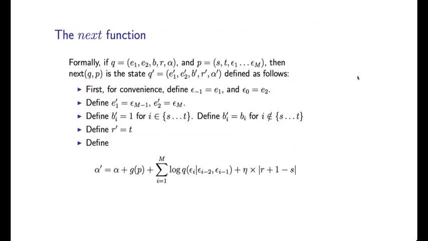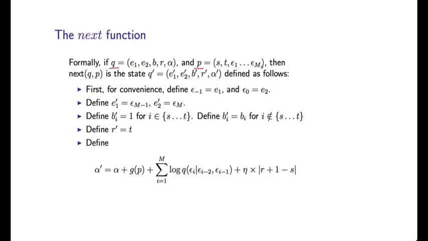So here are the formal details of how we actually define this next function. I'll just go over this quickly because I think you've gotten the intuition from the last slide. So the next function takes in a state Q and a phrase P. So the state Q consists of E1, E2, bitstring B, a position R, and a score alpha. And the phrase consists of a start point and end point and a sequence of capital M words.